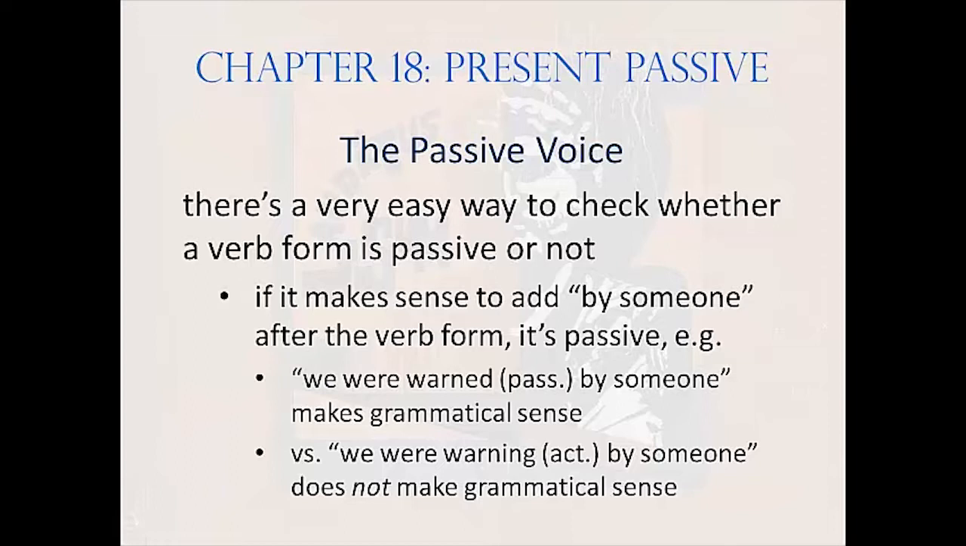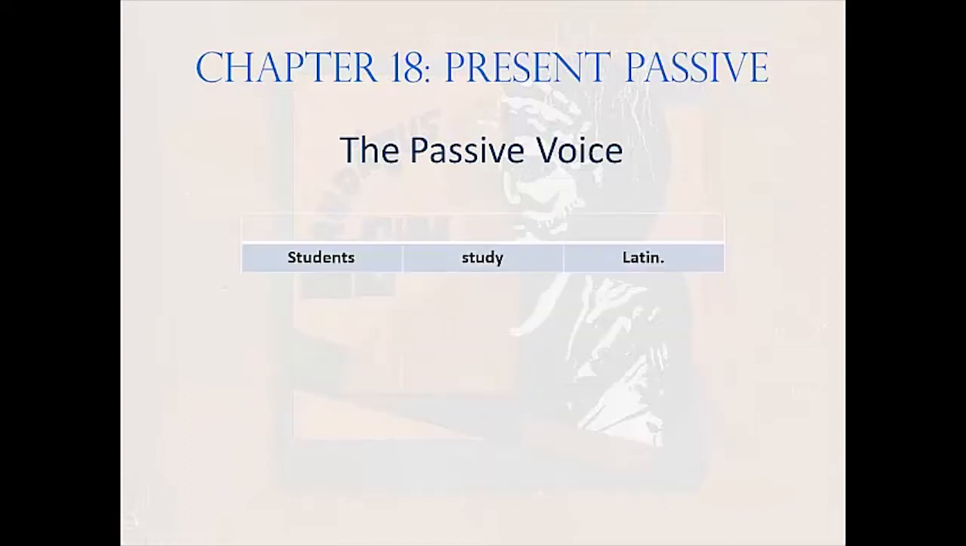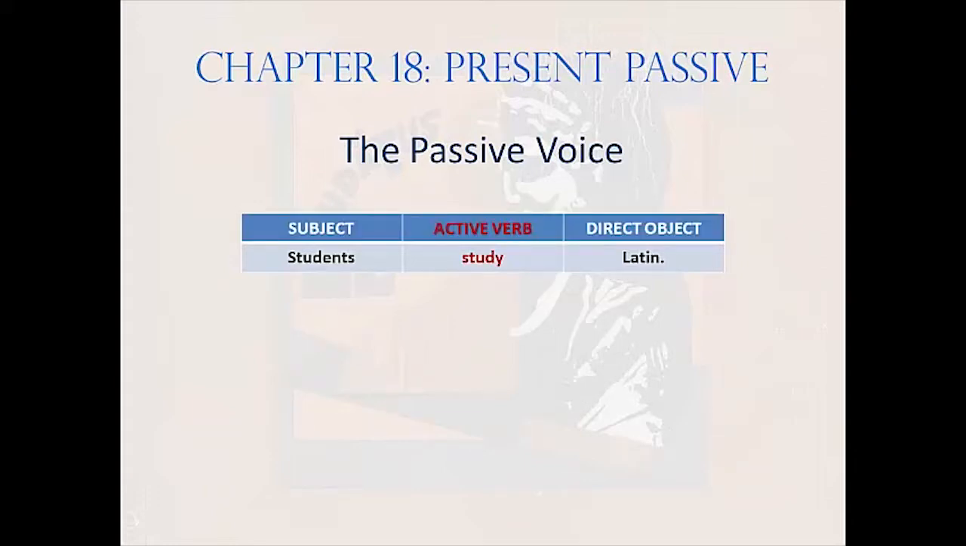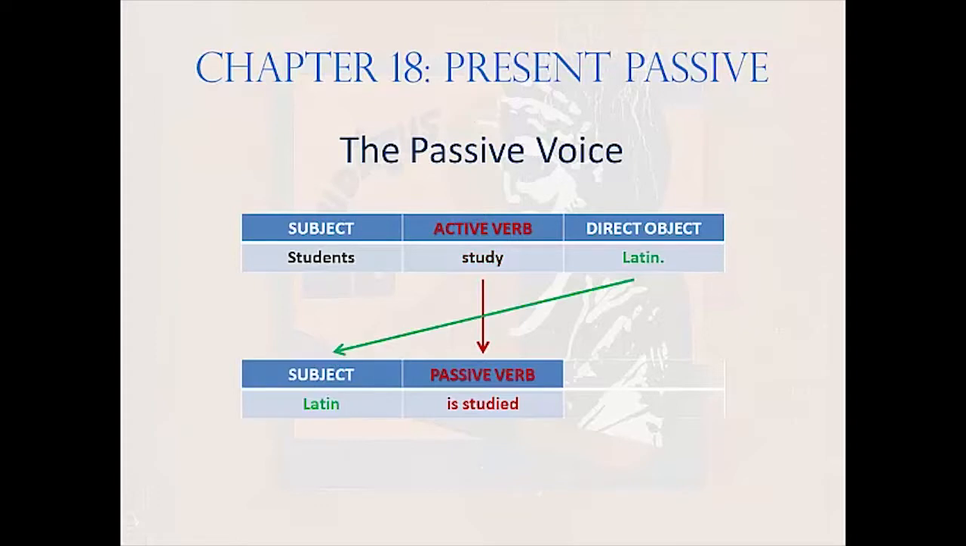Now let's look at how the passive voice works grammatically. We'll start with an active sentence. Students study Latin. If we take the active verb study and we make it passive by adding the verb to be and adding ed to the end of the verb, with the result that study becomes is studied, then turn the direct object of the active sentence, Latin, into the subject of the passive sentence, we end up with the passive sentence, Latin is studied.